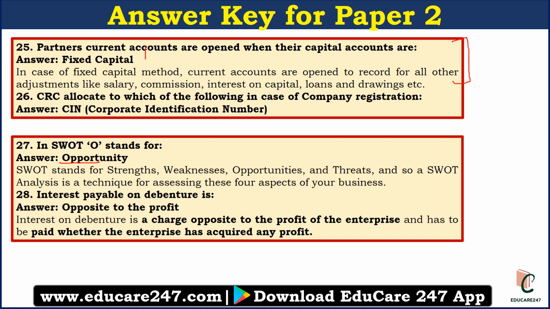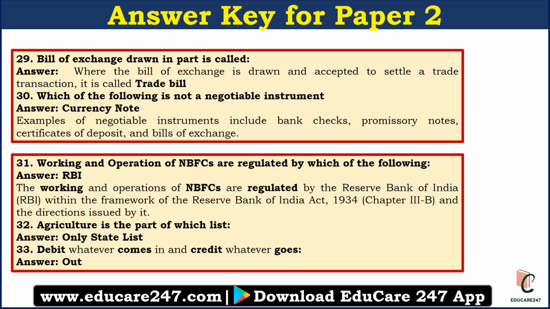Interest payable on debentures is. So it is opposite to the profit. Interest on debentures is charge opposite to the profit of the enterprises. So it was a simple question but bit conceptual. Next question was, bill of exchange drawn in part is called. So basically it is called trade bill, where the bill of exchange is drawn and accepted to settle a trade transaction is called trade bill.